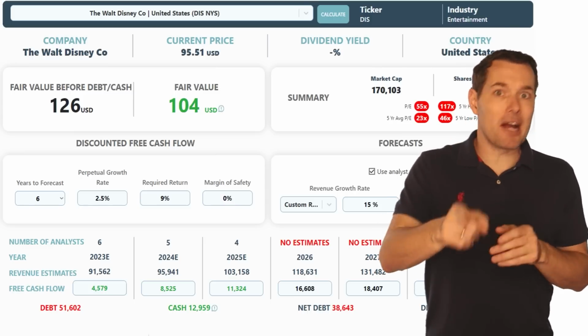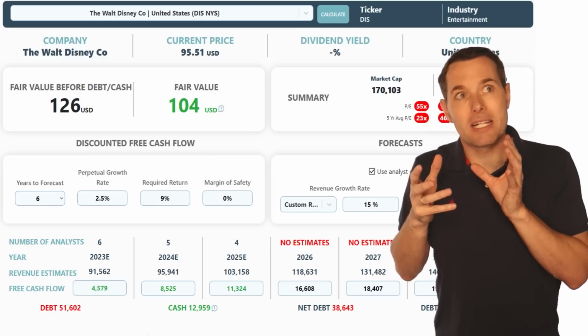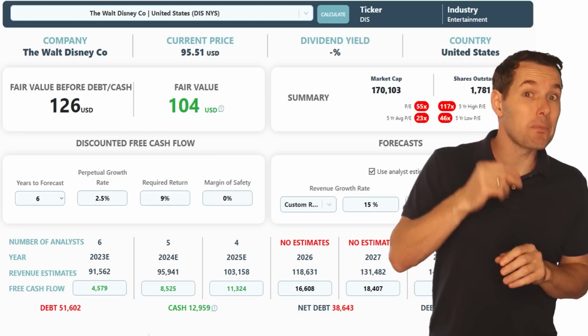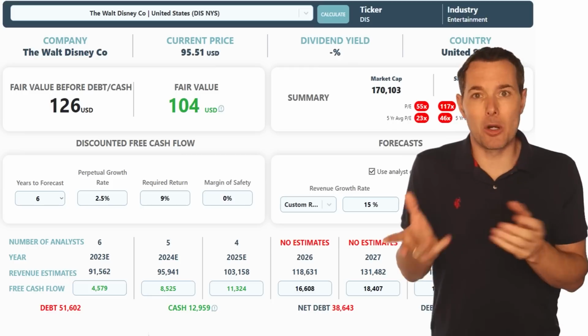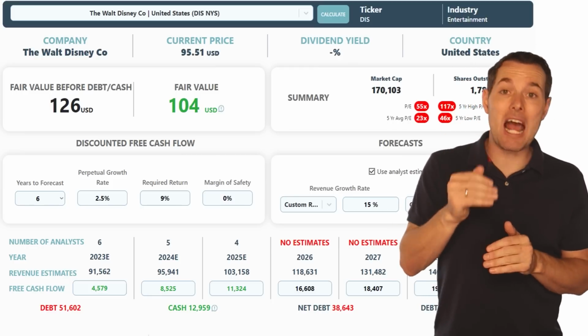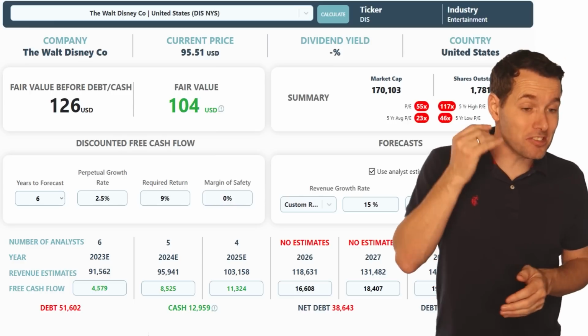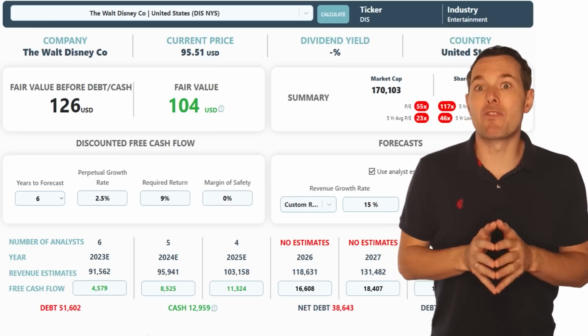And the answer is yes, I want to try to buy more. As I gradually put some cash aside for investing, I do intend on picking up some additional shares. At some point, I'll do a portfolio update and let you guys know where my average price has changed to. But as long as it's down here, I'm more than happy to jump in and buy more shares of Disney. This is a stock that I like, that I think for a long time is likely to perform fairly well.